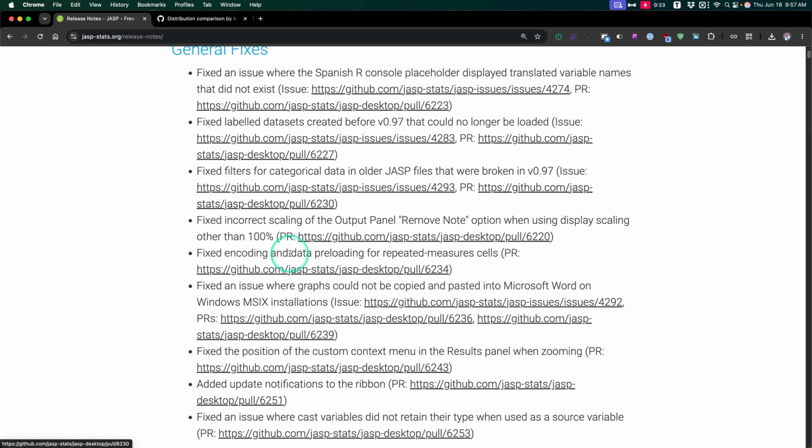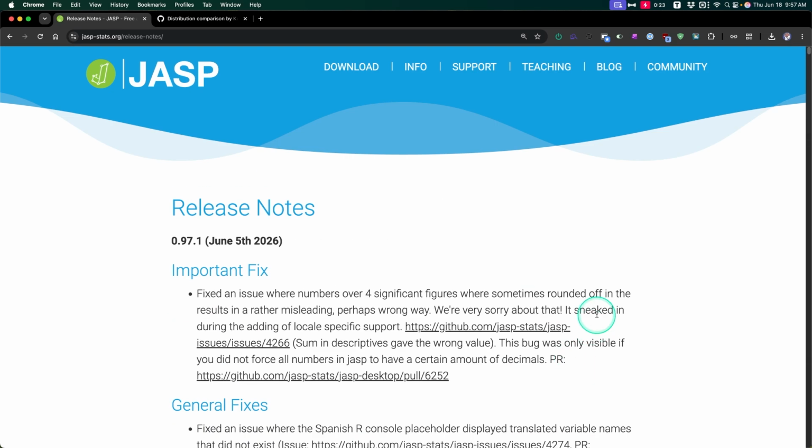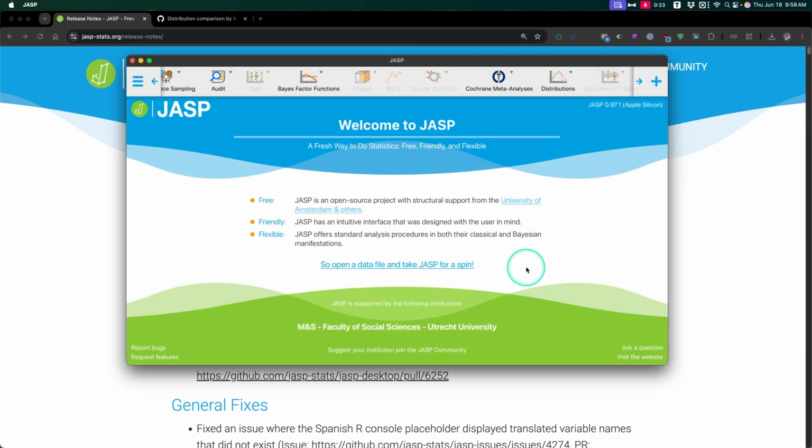I will pause here. I think that's all of them. Yeah, right, cool. Spanish R data sets could no longer be loaded. Okay, created before, fixed that. That must have been broken as somebody updated. Fixed filters for categorical data. Okay. And then Word and MSIX installations. Okay, pretty cool. And then a few other ones. So that's it. That's what we got. We've got a new JASP version, 0.97.1.